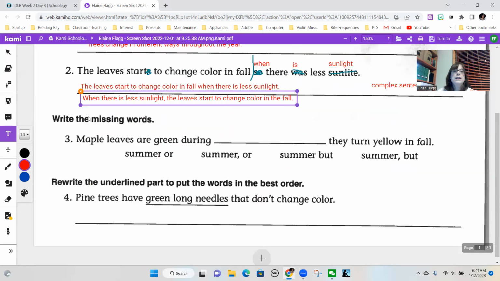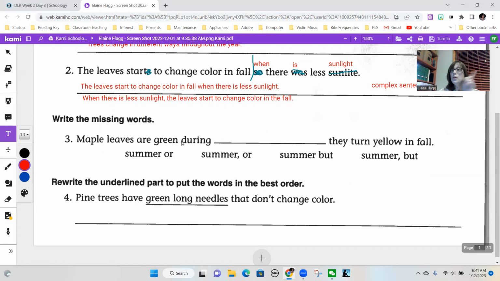Okay, on to the next one. Write the missing words. Maple leaves are green during summer, and then we're either going to use and or but. They turn yellow in the fall. So we're seeing a contrast. Green and yellow are contrasts, so the best conjunction is but.